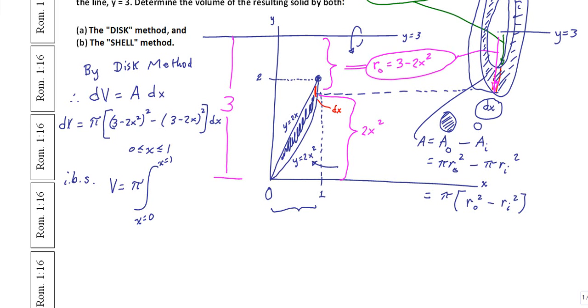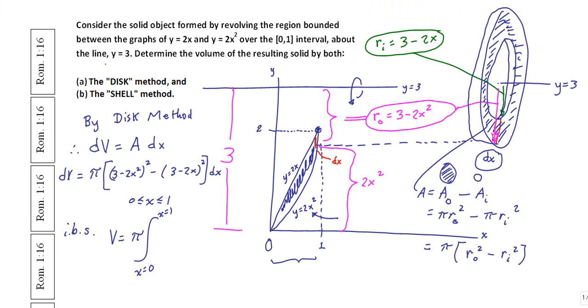Now, to make this go a little bit faster, let me go ahead and multiply this 3 minus 2x squared expression, which is being squared. Let's do that up here. Let's see what that is. So 3 minus 2x squared being squared is 3 minus 2x squared times 3 minus 2x squared.